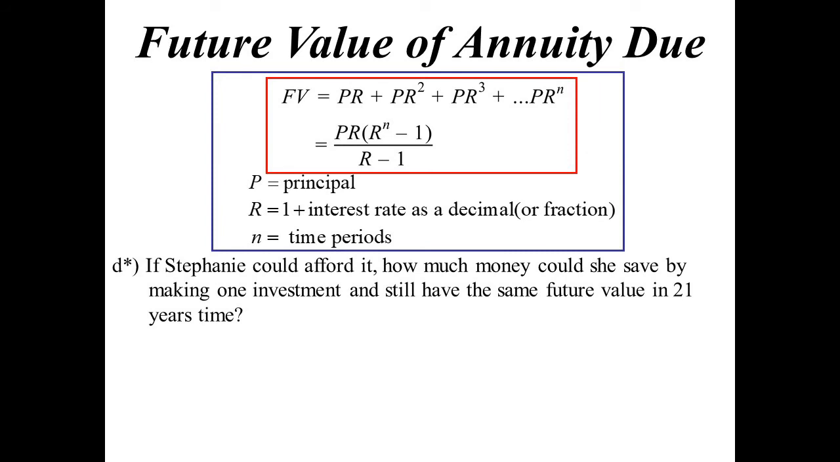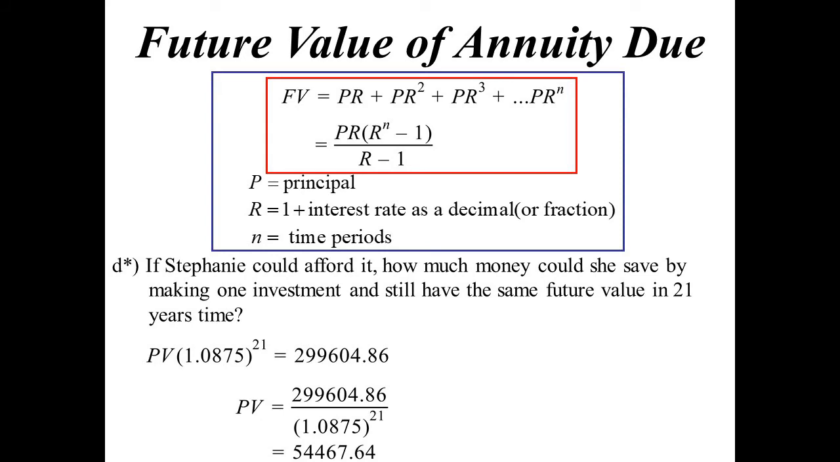So if Stephanie could afford it, how much money could she save by making one single investment and still have the same future value in 21 years' time? We're saying it's now just one compound interest. So the present value will be there for 21 years, and we want to get it to the same answer we got in that first question, wasn't it? Which came out to be $299,604.86. So divide by the 1.0875.